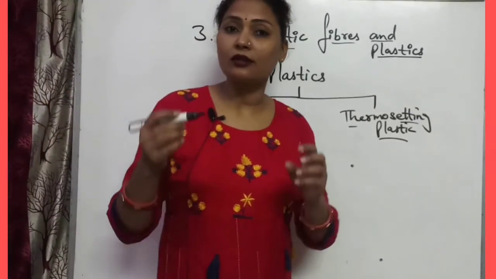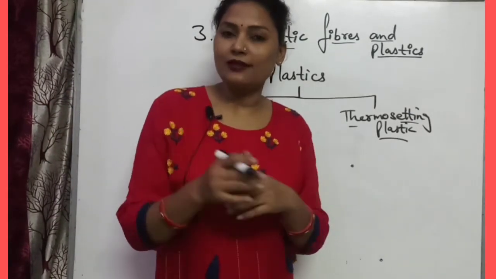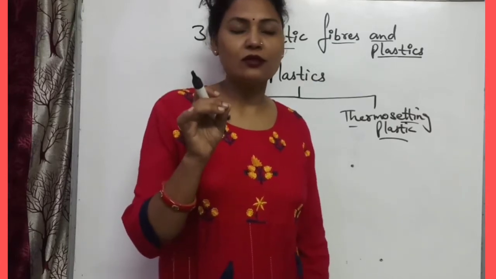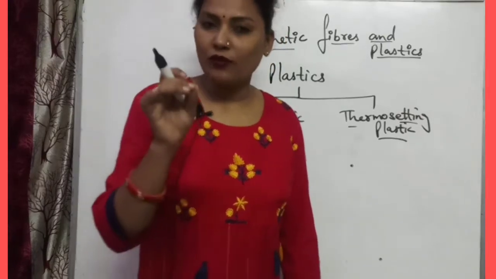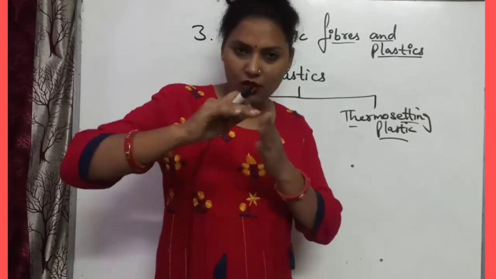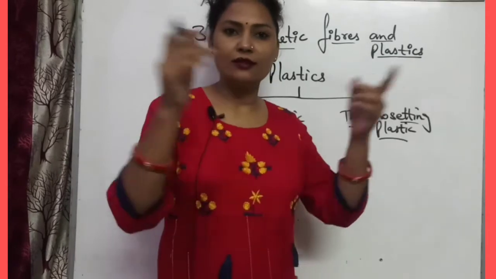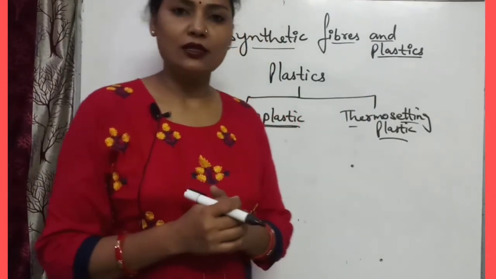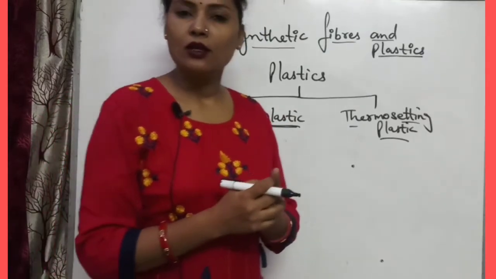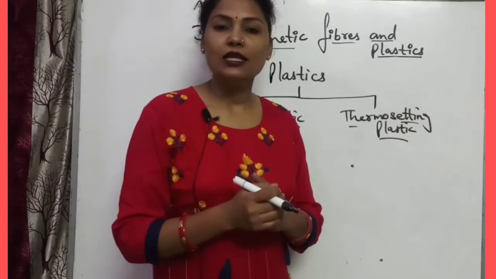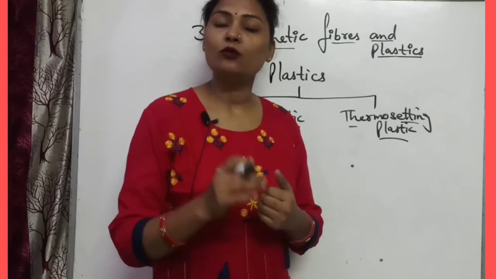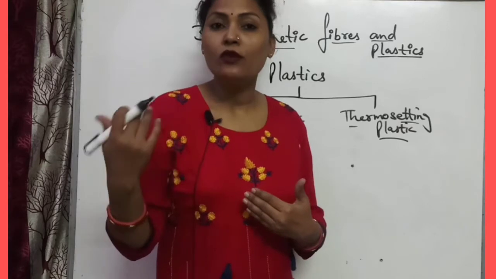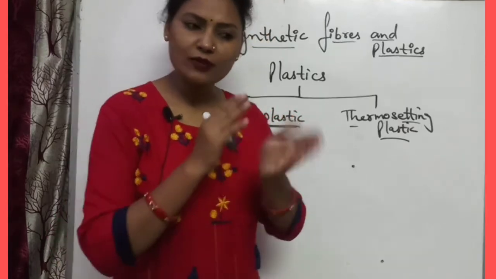Have you seen that wires are coated with plastic, insulated plastic will be there. So that is known as PVC. So PVC plastics are present on the wires. That wires contain the current. Okay, that will be coated with the PVC plastic, that is polyvinyl chloride plastics will be there. And these plastics are thermoplastics. They can be molded again and again with the help of heating, and these are flexible also.